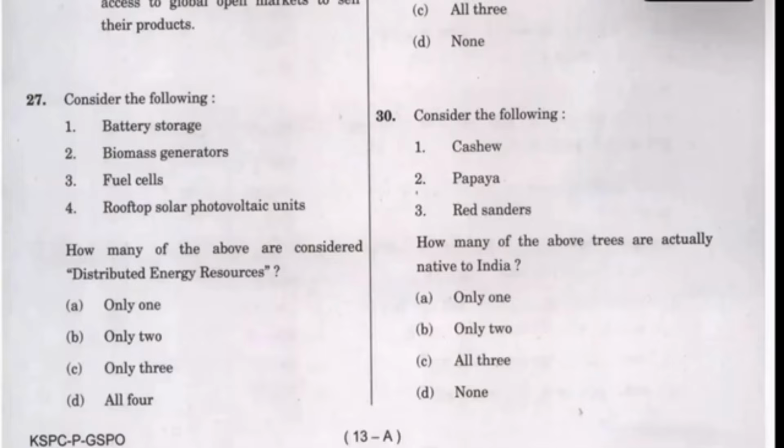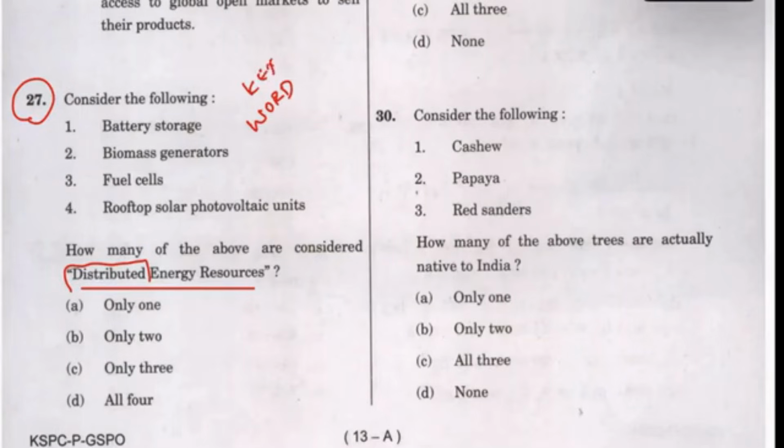You can check the question as well. It's the simplest question: distributed energy resources. These are questions that I have to take. See, this is actually a keyword-based question. You should not worry too much about these things. What is the word given? Distributed energy resources. That is energy that you obtain through distributed methods.